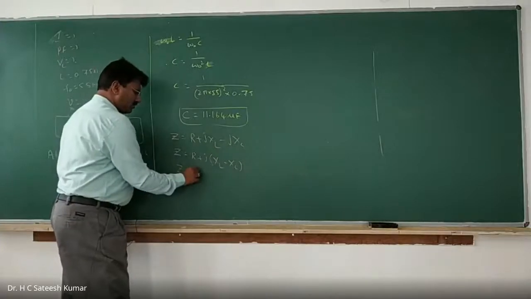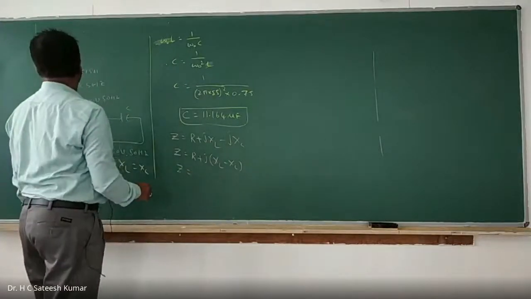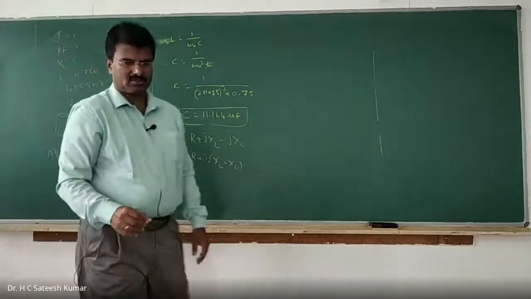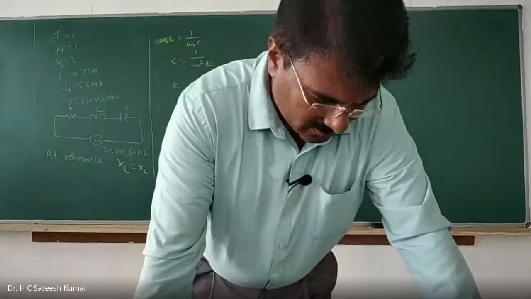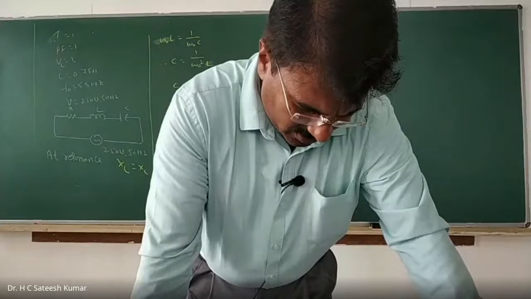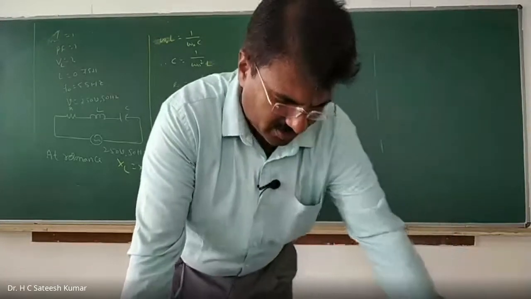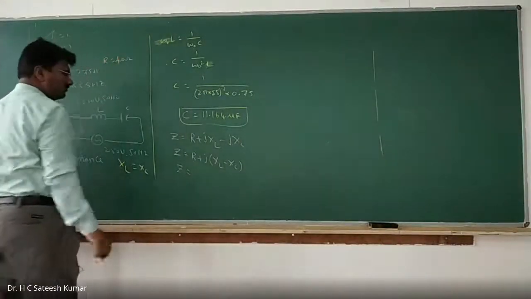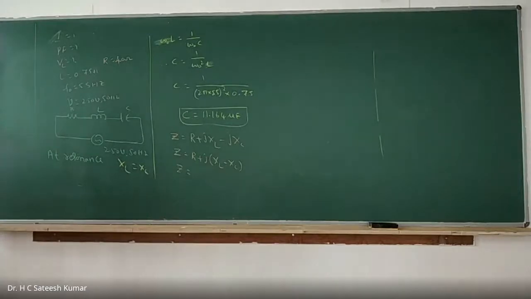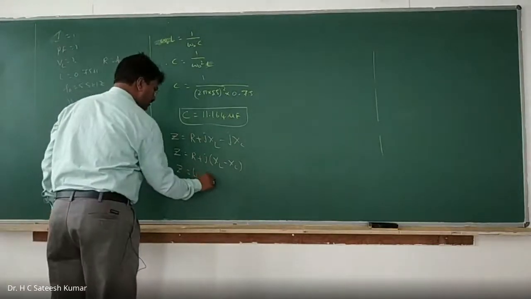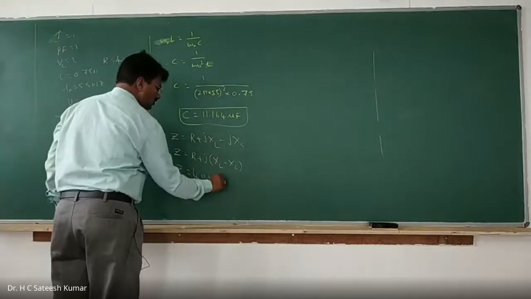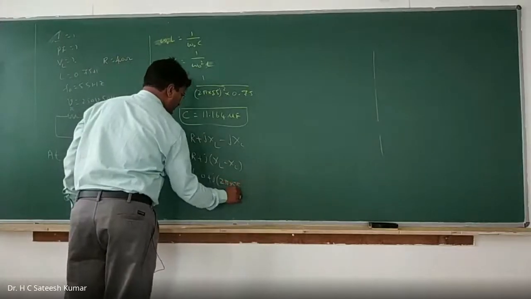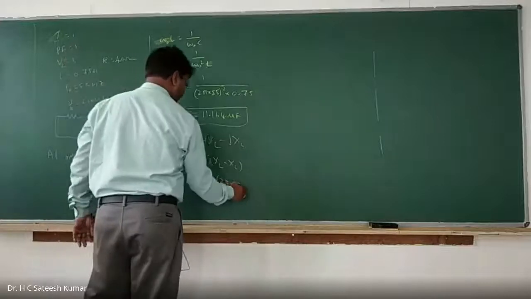R is given in the question: a coil of resistance 40 ohms and L equal to 0.75 Henry. R is equal to 40 ohms. So you can write 40 plus j into 2 pi f naught, 55, minus